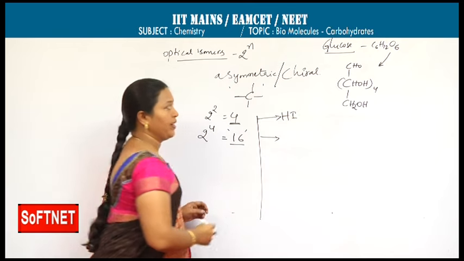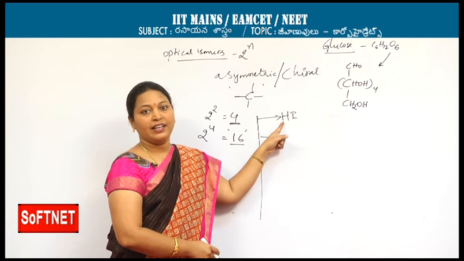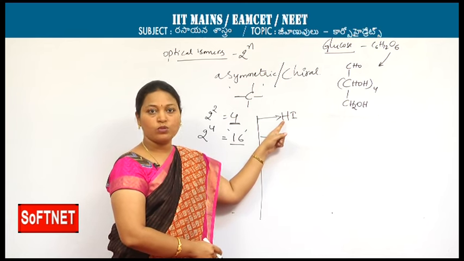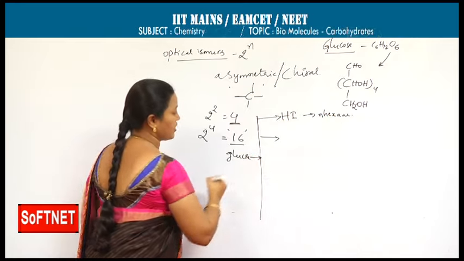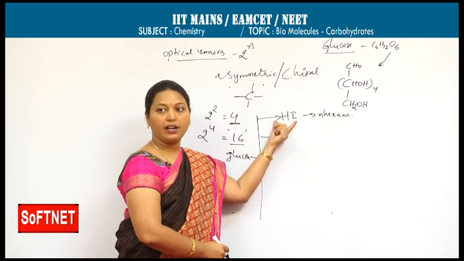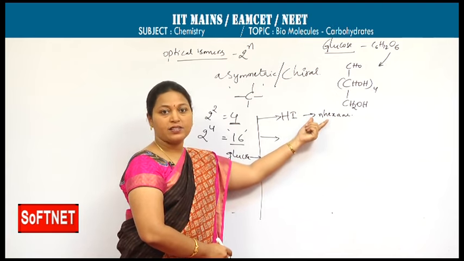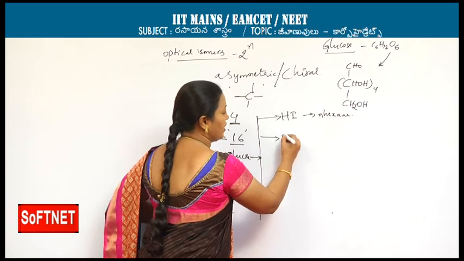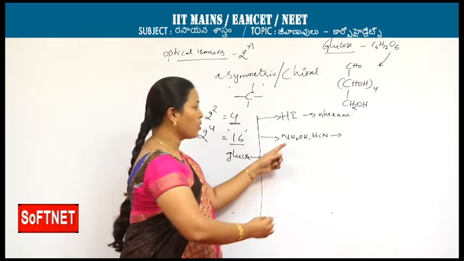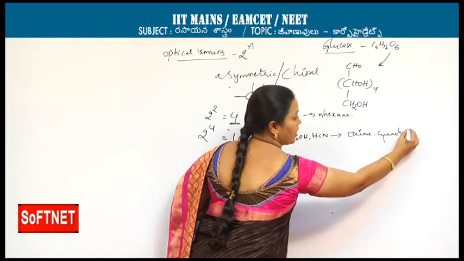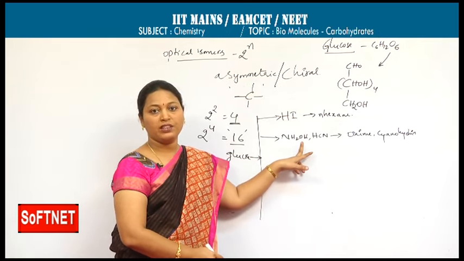Whenever glucose reacts with hydrogen iodide, we get n-hexane. It indicates all 6 carbon atoms in glucose are in a straight chain. This is the structural elucidation of glucose on reaction with hydrogen iodide. On reaction with hydroxylamine and hydrogen cyanide, we get oxime and cyanohydrin. These two indicate the existence of a carbonyl group in glucose.